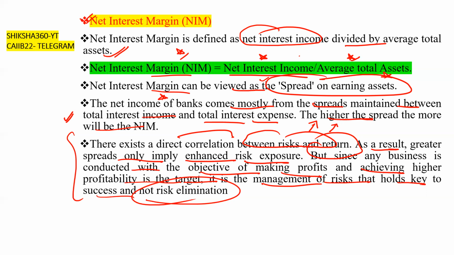And high profitability also comes with high risk, but we have to manage that risk and earn the profit, not eliminate the risk. If we are not taking the risk, then we are not able to earn that much profit. So that is net interest margin.